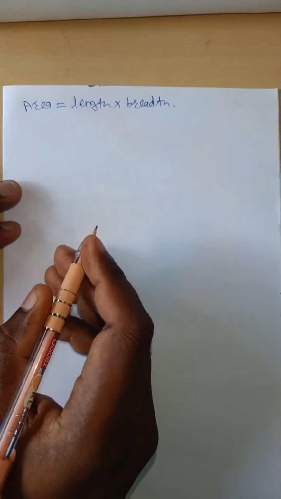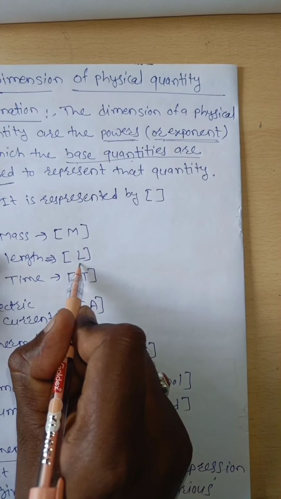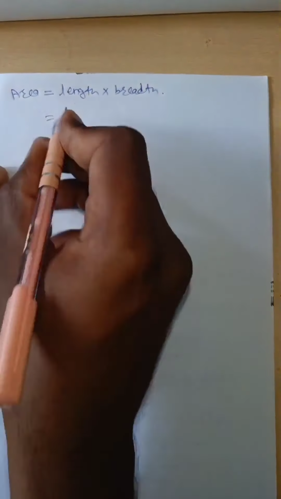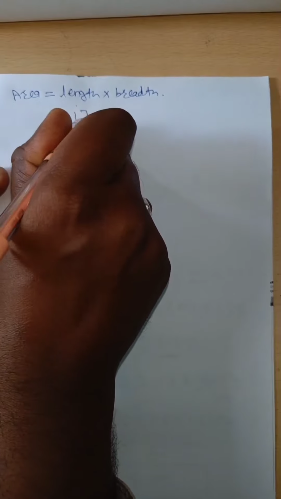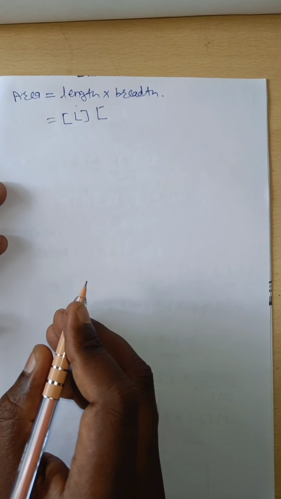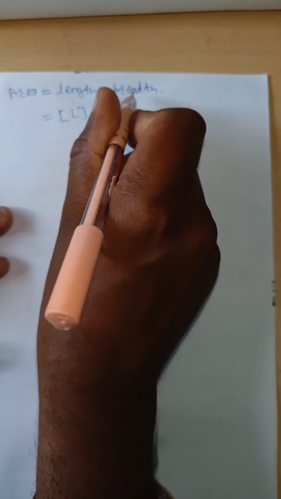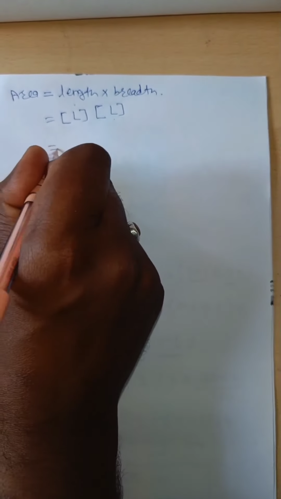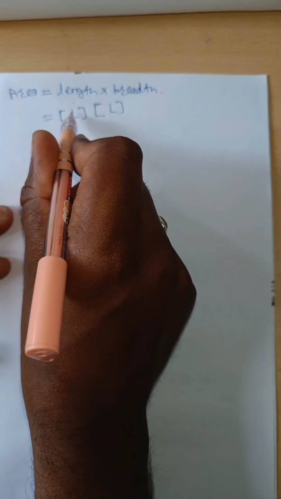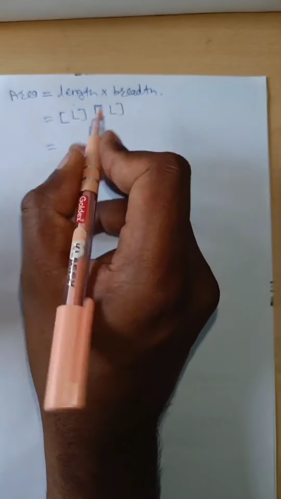What is the dimension of length? The dimension of length is L, and the breadth is also a length, therefore the dimension of breadth is L. Therefore the dimensions of area is the dimensions of length into the dimensions of length.